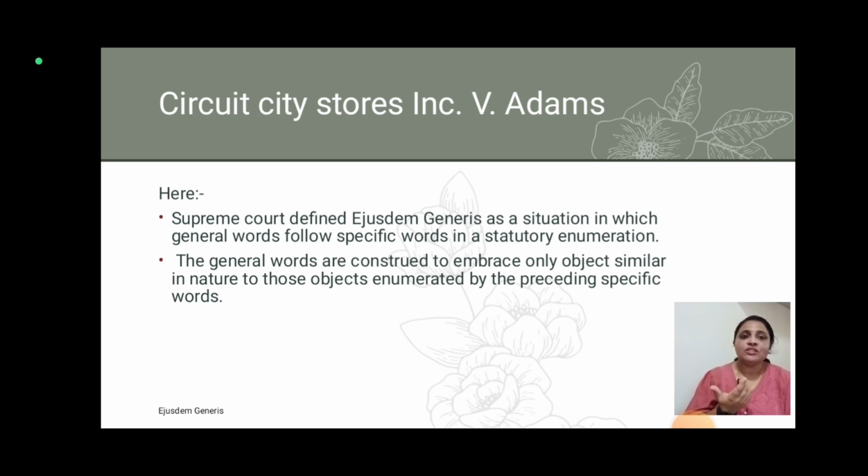So general words are construed to embrace only a similar kind of nature of products. If the word is fruit, you cannot say such other fruits, right? Any kind of fruits can come. So for any kind of things, there should be mention of what things come under that. If there is no such mention, the rule cannot be applied.